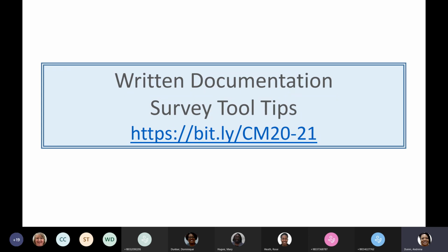Okay, if I can get you to bring the survey tool up on the screen. The survey tool has been a really great way for us to collect your written documentation and all of your uploads. I am just so thankful for all the trees that we're saving. I know some of our programs still want to have their box, and that's great, but then you're not making 2 and 3 copies of everything. So it has been really great for that, and it keeps it all in one place.